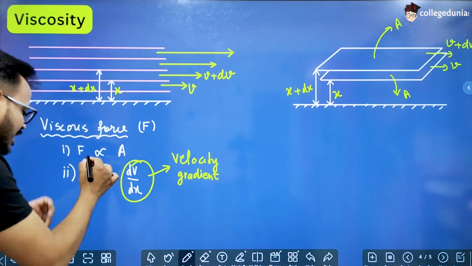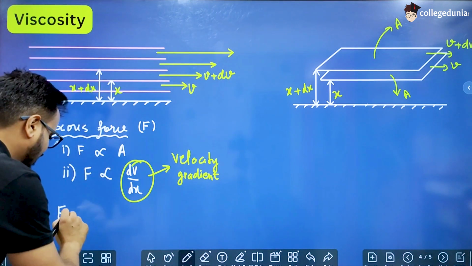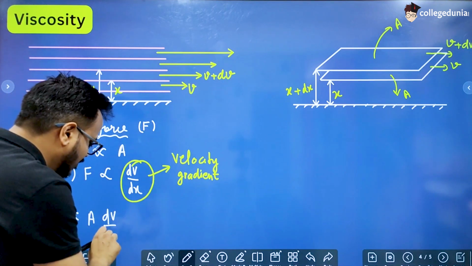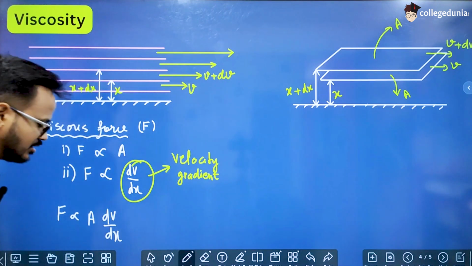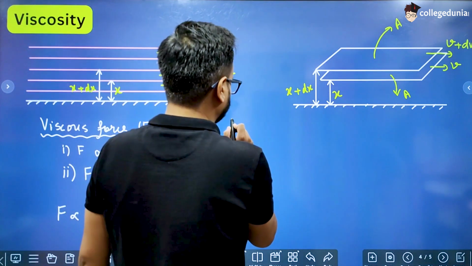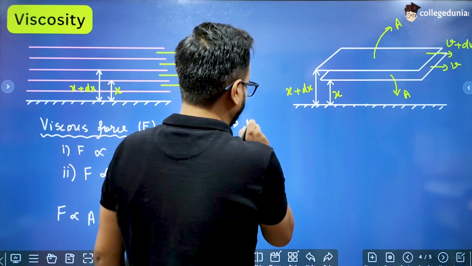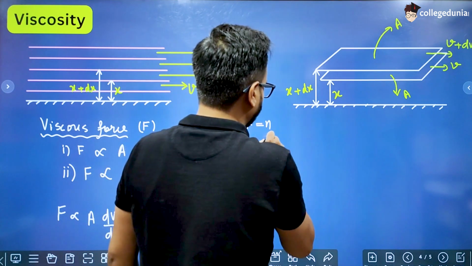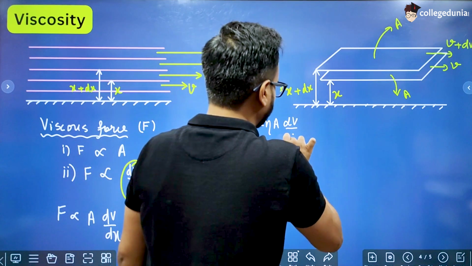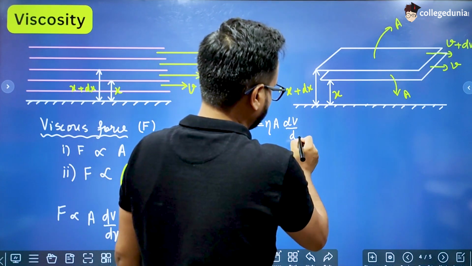So if we combine these two, we will get F is proportional to A into dv by dx, or we can say F equal to eta A dv by dx.